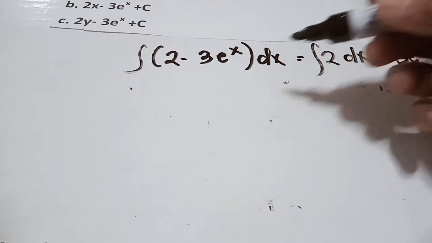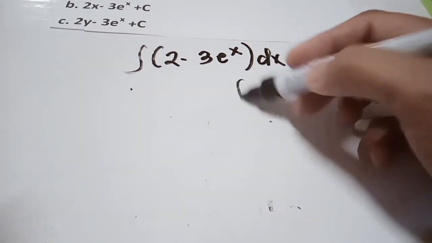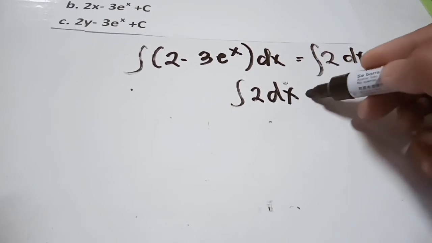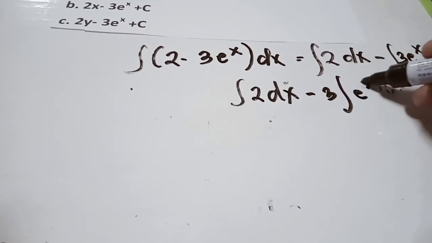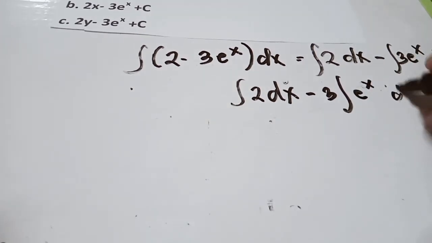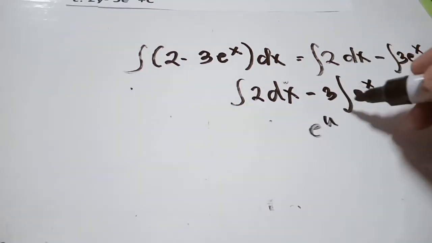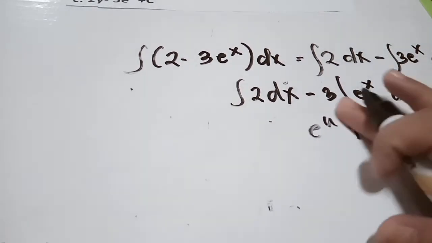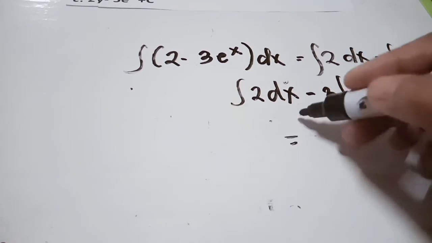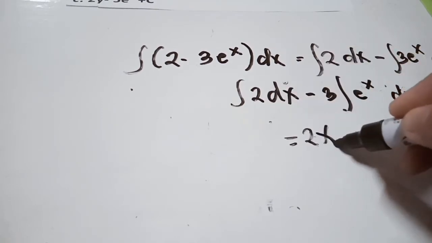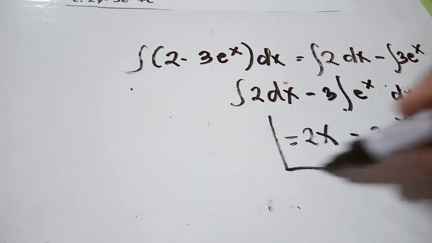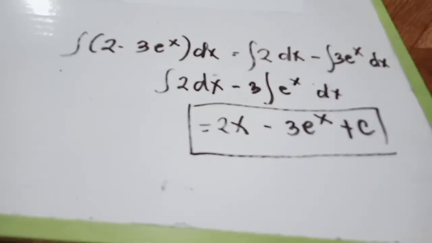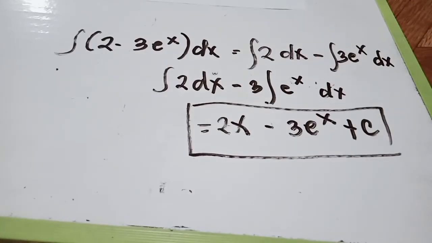Take note, our formula is the integral of e^u du equals e^u plus C. So if we integrate this, it becomes 2x minus 3e^x plus C. This will be our final answer.